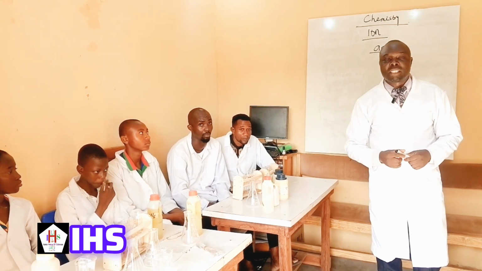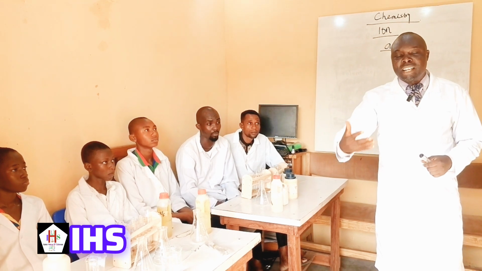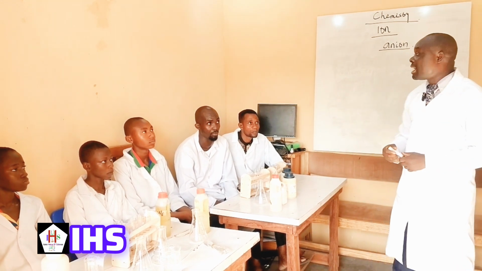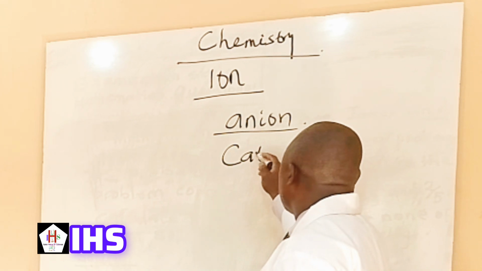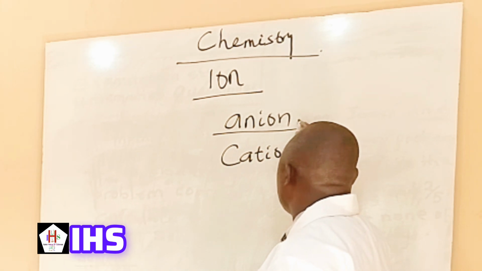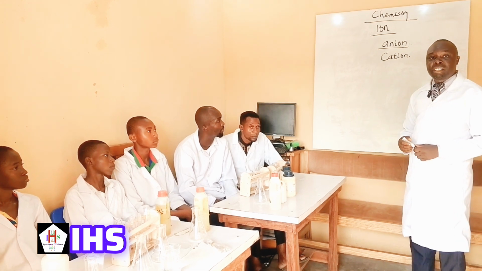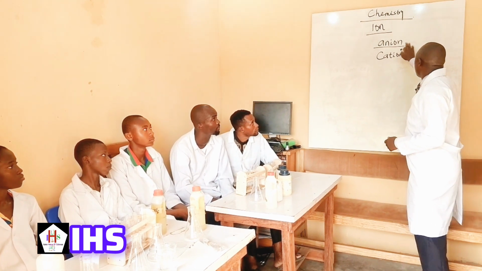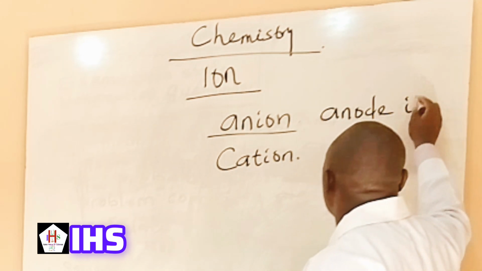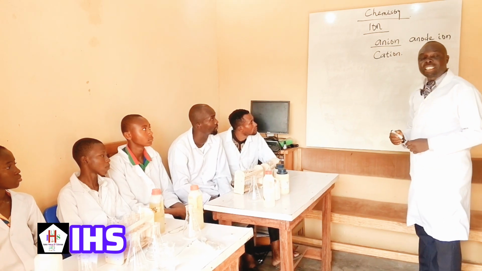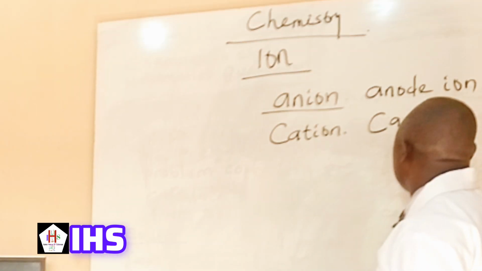And those that lose electrons are called cations. Anion is from the word anode ion, while cation is from the cathode ion.